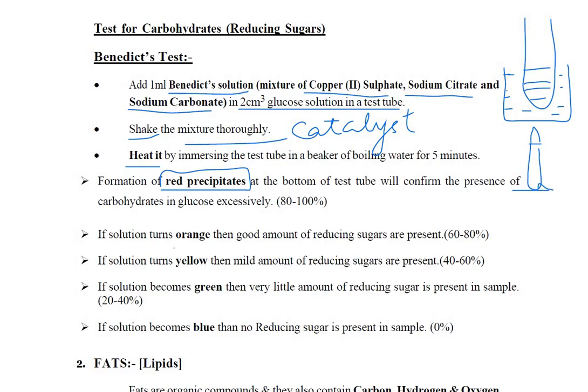For example, if orange color forms, it means that the sample we have added has 60 to 80% glucose. If it turns yellow, it means that 40 to 60% glucose is present in the sample. If upon heating it becomes green, it means 20 to 40% glucose is present in the sample. And if it stays blue, then it means that 0% glucose is present in our sample.